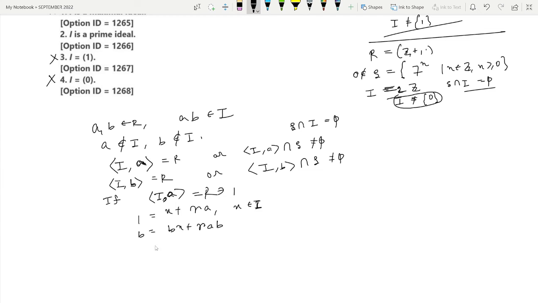We can write this as xB, the same thing, because R is commutative.